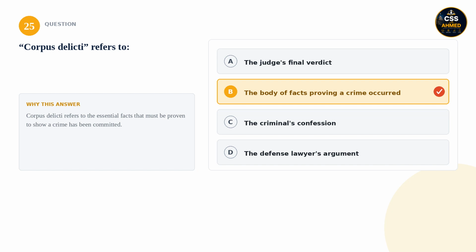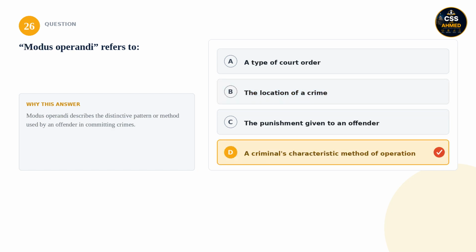25. Corpus delicti refers to: is it the judge's final verdict, the body of facts proving a crime occurred, the criminal's confession, or the defense lawyer's argument? The correct answer is the body of facts proving a crime occurred. Corpus delicti refers to the essential facts that must be proven to show a crime has been committed.